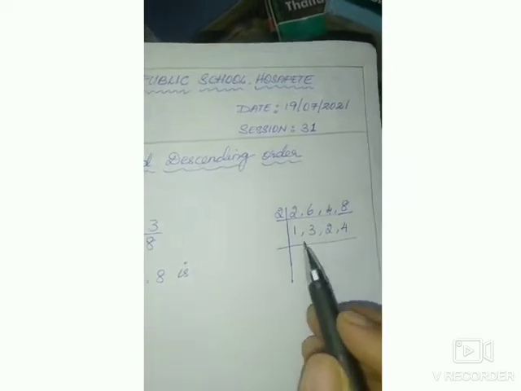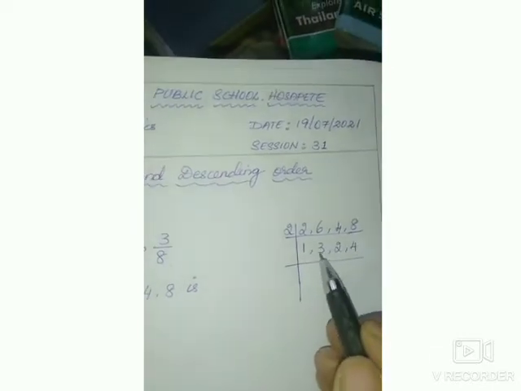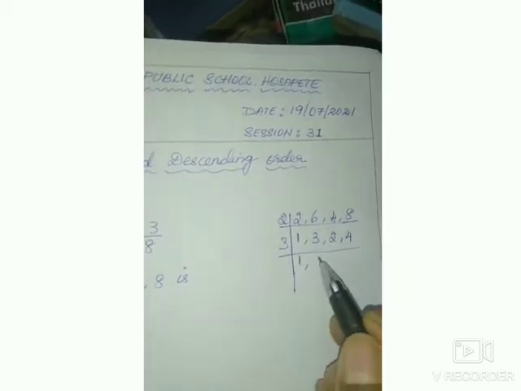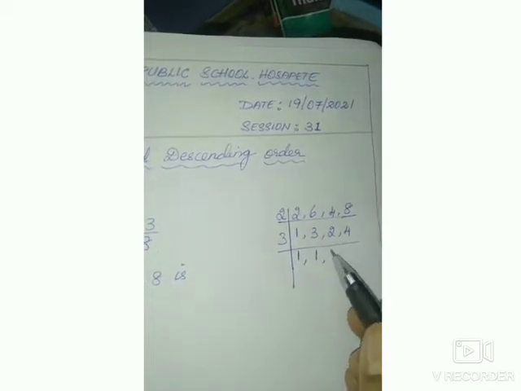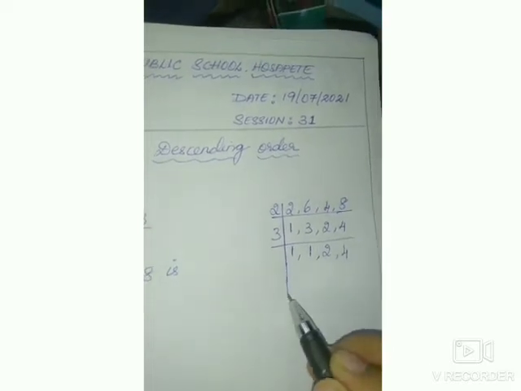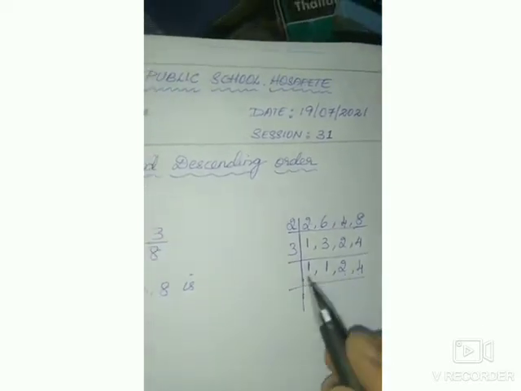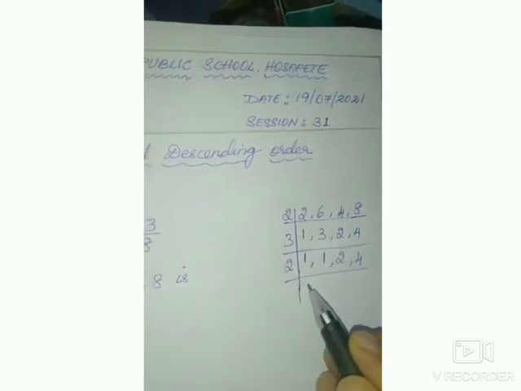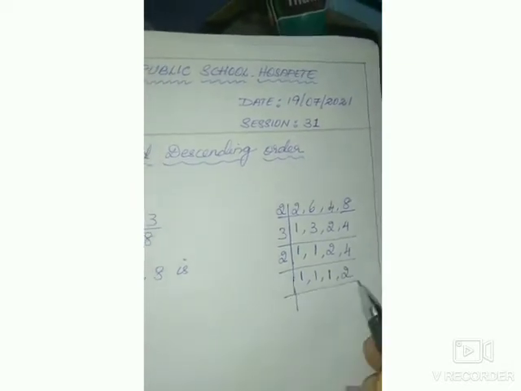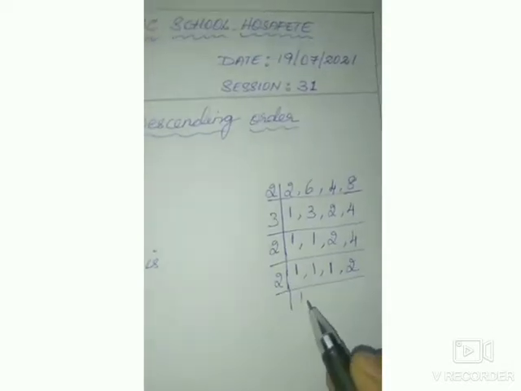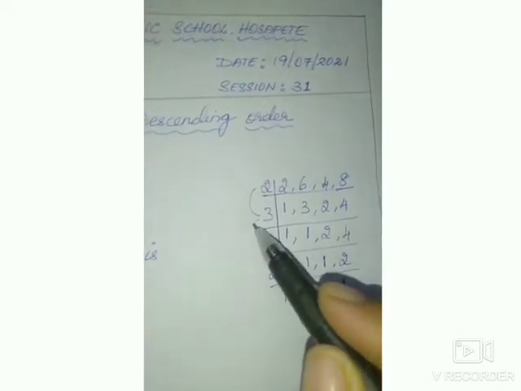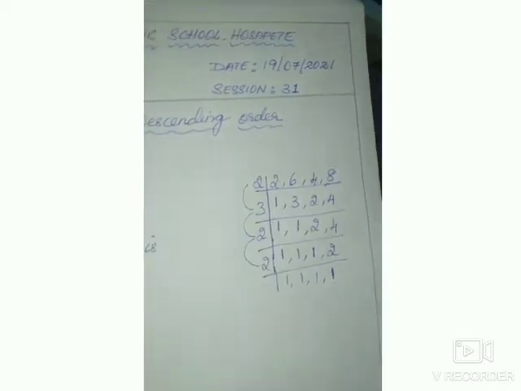Now you can see all are different multiples. So you can consider 3 first. 1 remains the same. 3 1s are 3. 2 doesn't come in the 3 table, so take it as it is. 4 also doesn't come in the 3 table because it is not divisible. Now next, 2 and 4 are multiples of 2. So 1 remains the same. 2 1s are 2. 2 2s are 4. Next 2. 1 remains the same. 2 1s are 2. Now 2 3s are 6. 6 2s are 12. 12 2s are 24.